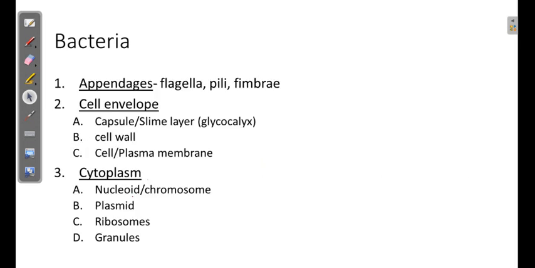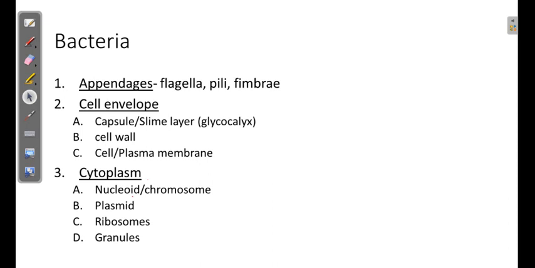So let us see what the key characteristics of the bacteria are. If we see the structure of the bacteria from the outside, some bacteria, as we know, contain a very good capsule. Capsule is a layer around the bacteria, generally due to metabolic end products that deposit around the bacteria. Some bacteria contain a capsule, some do not. Cell wall is an integral part; all the bacteria contain a cell wall. Then plasma membrane, then cytoplasm, plasmid, ribosome, everything is inside the cytoplasm.